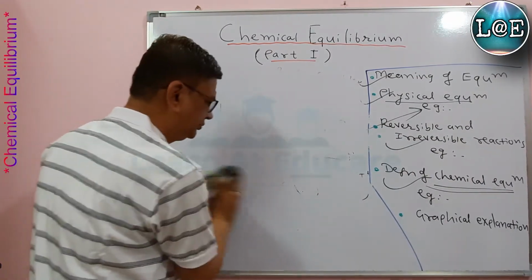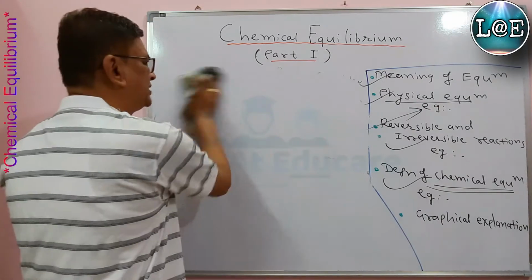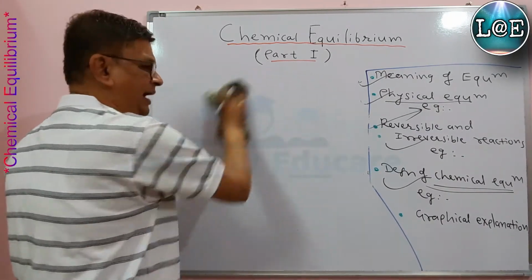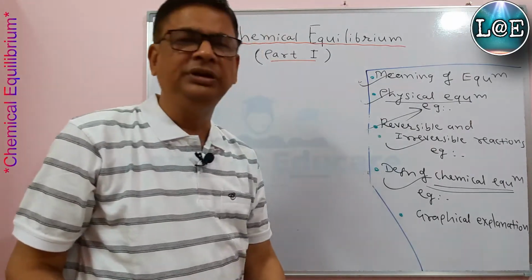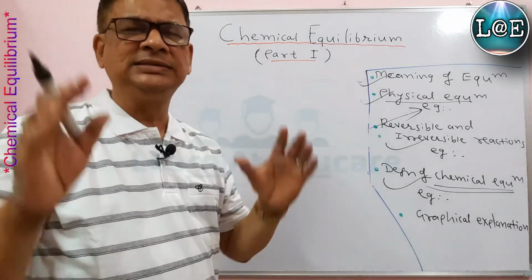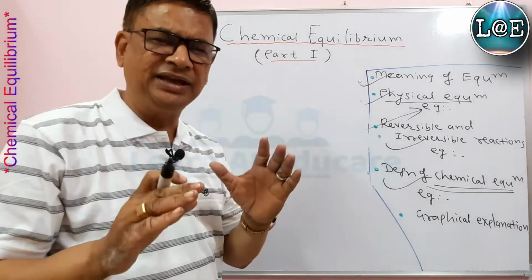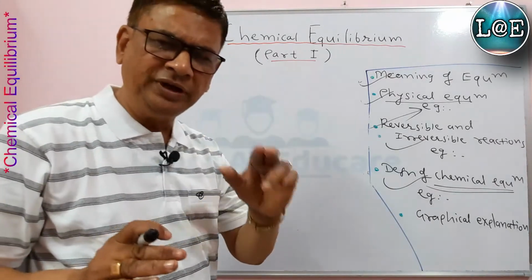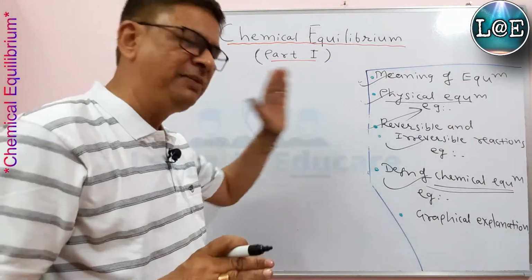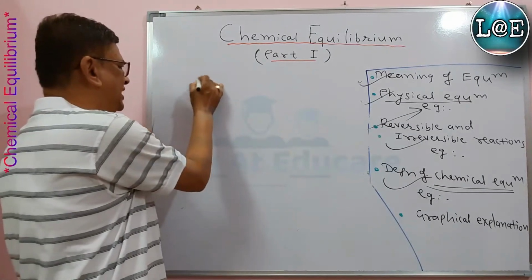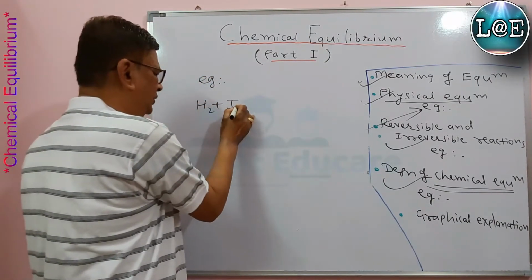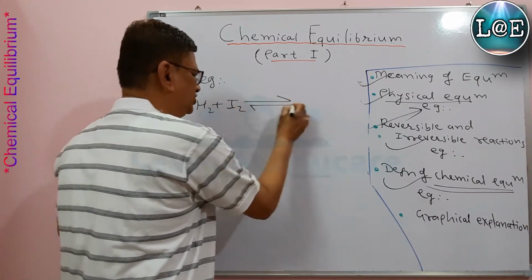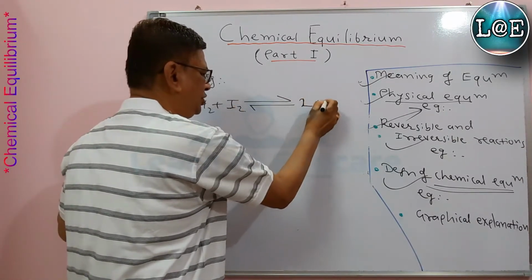Chemical equilibrium is related to a reversible reaction in which the reactants and products both react with the same rate. Here we consider two reactions, the forward reaction and the backward reaction. We take the same example again, H2 plus I2 reversibly giving 2HI.